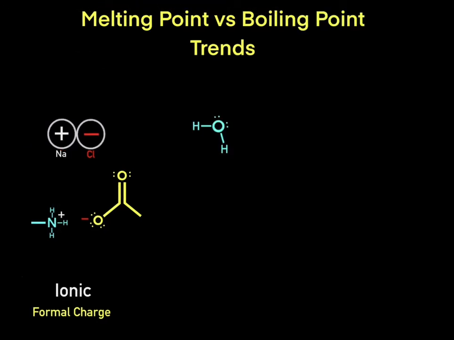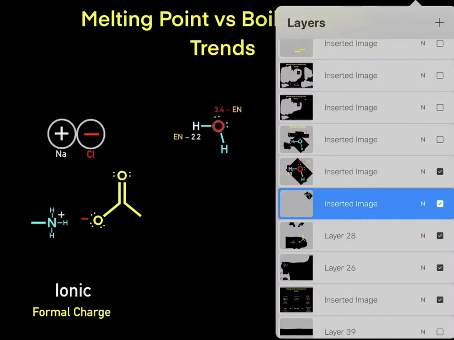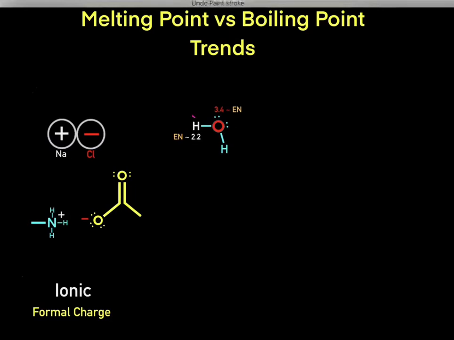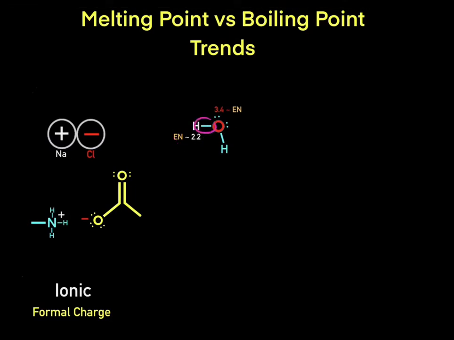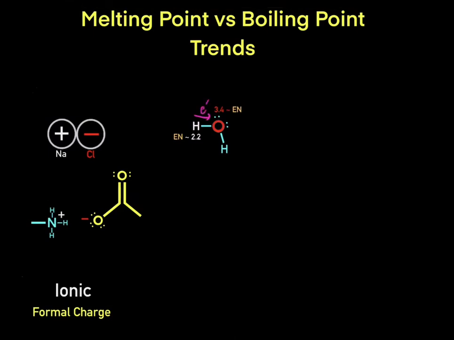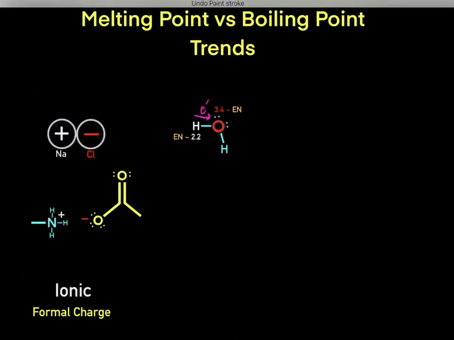So let's try another example. Let's say we have this water molecule. Something important to realize is that oxygen has a very high electronegativity, while hydrogen has a very low electronegativity. So what happens when we have a covalent bond between an atom with a high electronegativity and an atom with a low electronegativity? Well, we know electronegative atoms strongly pull negatively charged electrons towards them. So because oxygen is so much more electronegative than hydrogen, this oxygen is going to strongly pull negatively charged electrons towards it. It's going to hog all the negative charge density.